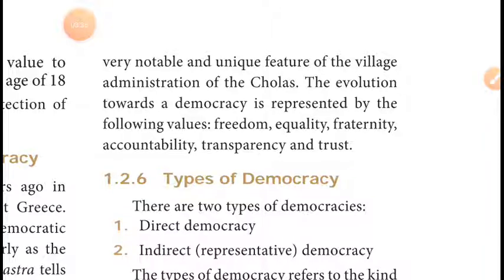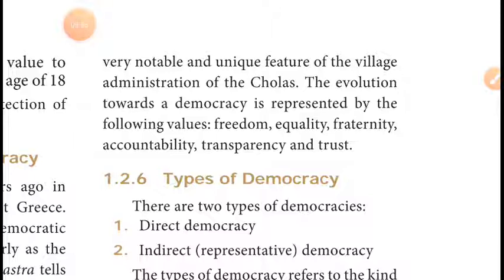Then equality. Every human being is equal, irrespective of caste, religion, male and female, literate, educated or uneducated. And fraternity: everyone is a brother and sister. Accountability. Then transparency.